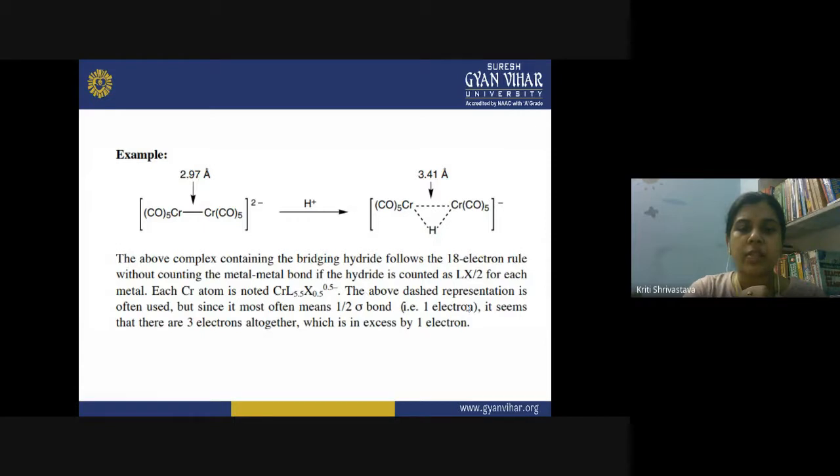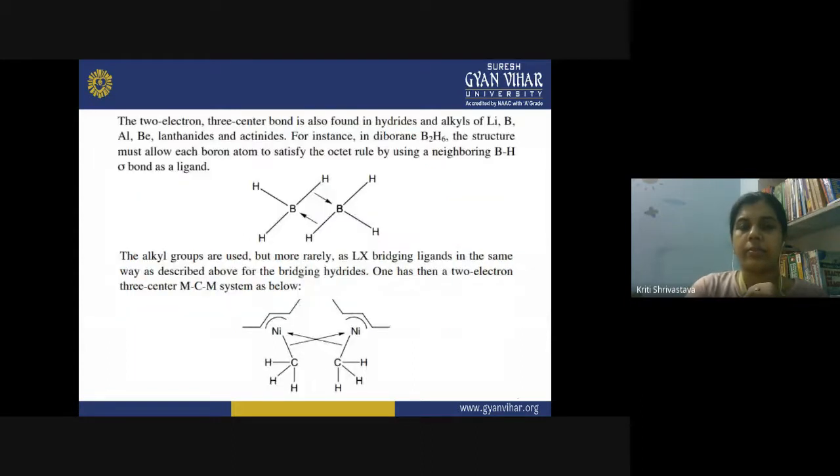So the above dashed representation is often used. But since it most often means a half sigma bond, that is only one electron. One sigma bond is 2 electrons, half sigma bond is only 1 electron. So it seems that there are 3 electrons altogether, which is in excess by 1 electron.